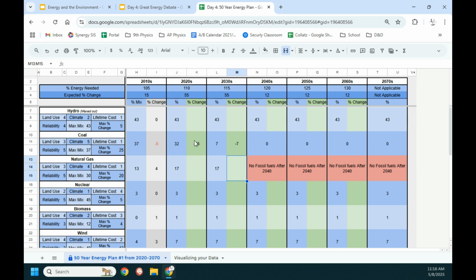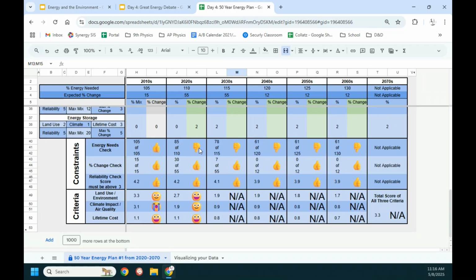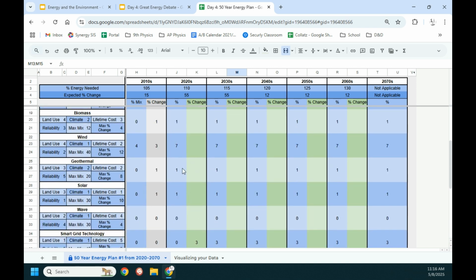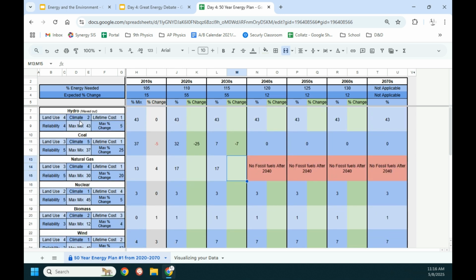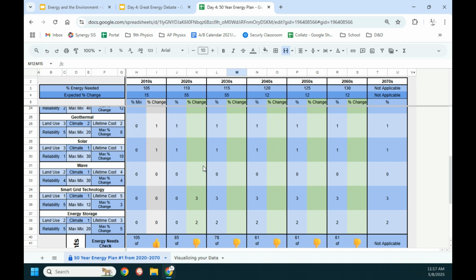But in subtracting 25, what happened? Well, we produce a lot less energy than we were expecting now because we shut down those coal plants. And so now we need to put that somewhere else, right? We need to have somebody else generating some electricity in order to help balance out the fact that we're closing those coal plants. And do you want to put it into hydro? Do you want to put it into nuclear, biomass, wind, geothermal, right? We've got all these different options for you. Again, keep in mind things like the land use, the climate, the cost, and the reliability.